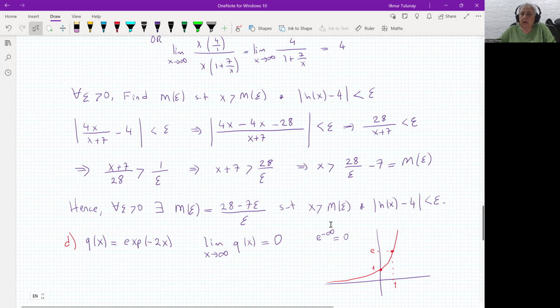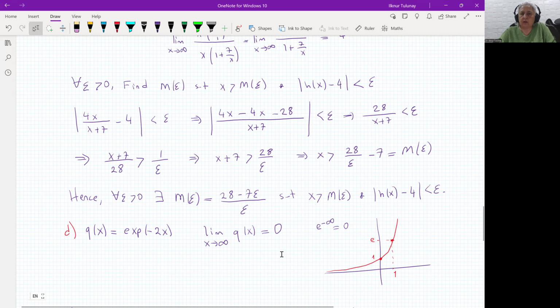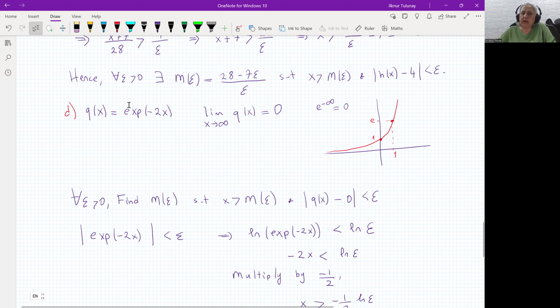That's all. This is another question, the part D of this question. This time the function is exponential minus 2x. So the limit as x goes to infinity of this function is 0, as we know, because exponential minus infinity is 0. Because this is an exponential function graph, a to the 0 is 1.